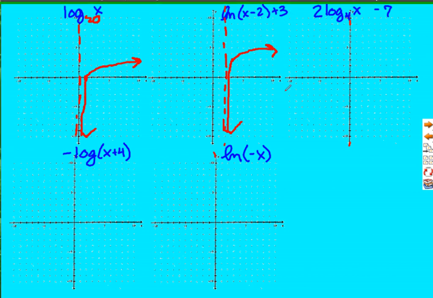This one is moving down 7. There's nothing on the inside, so your asymptote here stays the same. And technically, this one should go up a little bit quicker than the other one, so maybe it doesn't flatten out quite as quickly, but it should definitely still do so. So something maybe like that. This one moves to the left 4. 1, 2, 3, 4. Make sure you move the point and the asymptote. And the negative means that you're going to have a vertical flip.